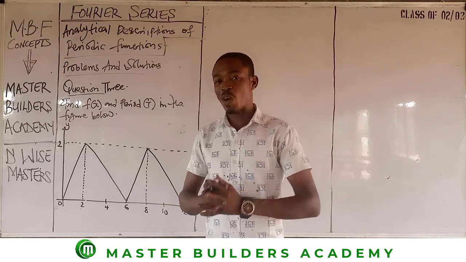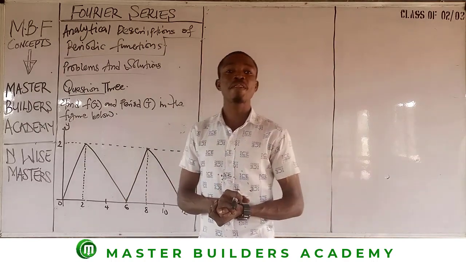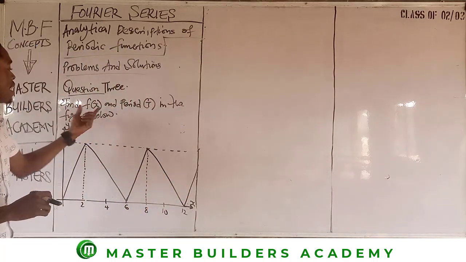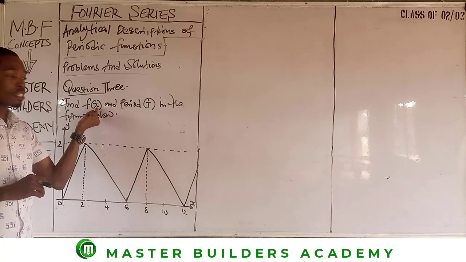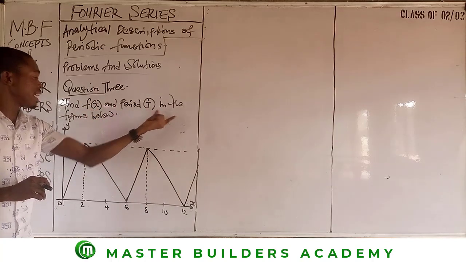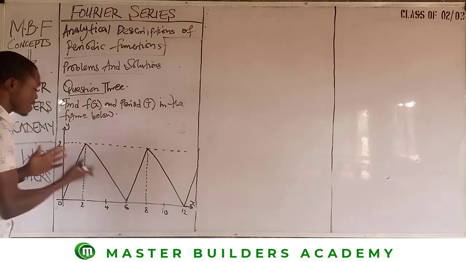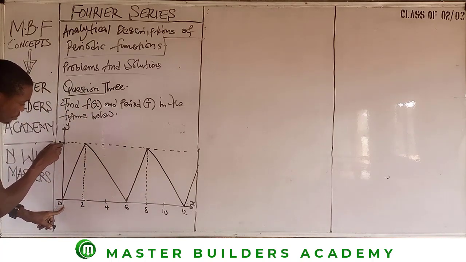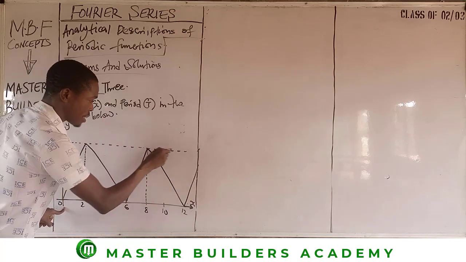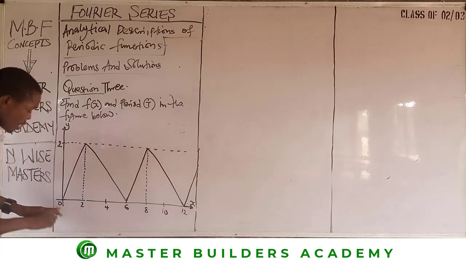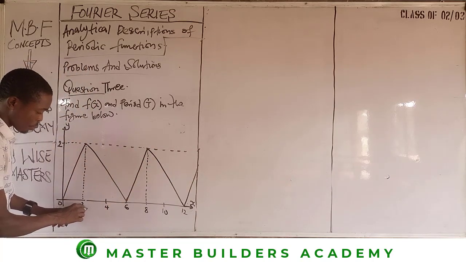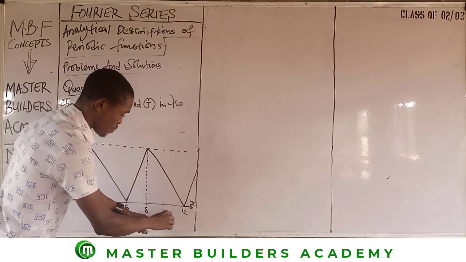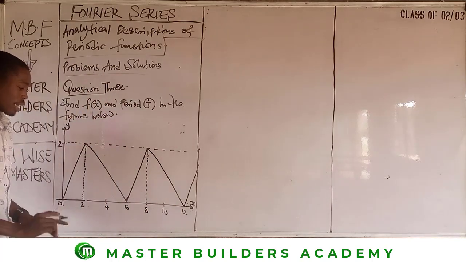Now we have question number 3 on the board, and then let's look at the question. We are asked to find f of x and period p in the figure shown below. And this is the figure. In the vertical direction, we have 2 here, and this 2 is maintained along this line or through the path, right? Then along the x direction, we have 2, 4, 6, 8, 10, 12. That is not a problem.